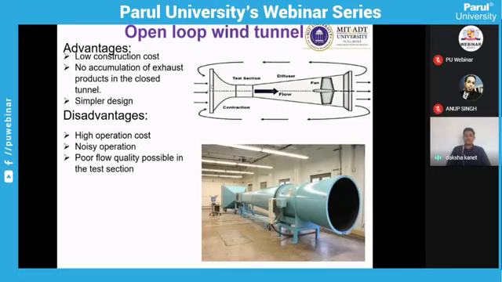Plus, as your fan is running at high speed, it is a noisy operation. Plus, as inlet and exit are both open to the atmosphere, you cannot maintain good quality of the airflow, because atmospheric turbulence and other factors will affect your inlet flow, which is again going to the test section. So it will give you comparatively poor quality of flow in the test section, because here you cannot control the inlet flow. Whatever atmospheric air is there will be sucked inside.